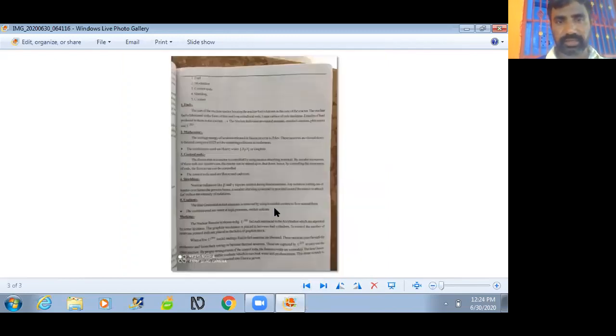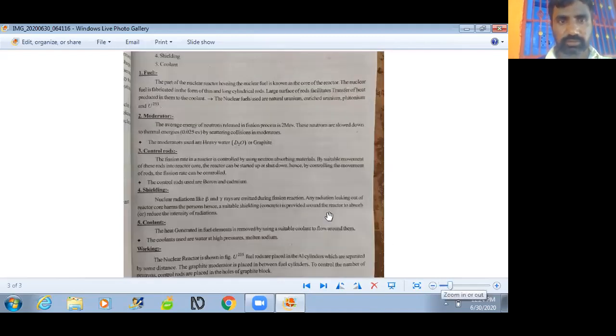So these are the different parts of a nuclear reactor. The third part is the control rods. What is the use of control rods? Nuclear fission is an uncontrolled chain reaction, so by using control rods inside a nuclear reactor, we can control the chain reaction.